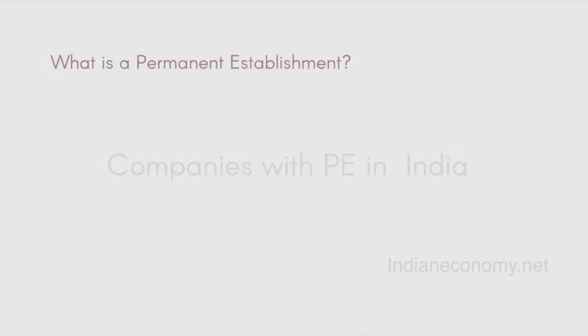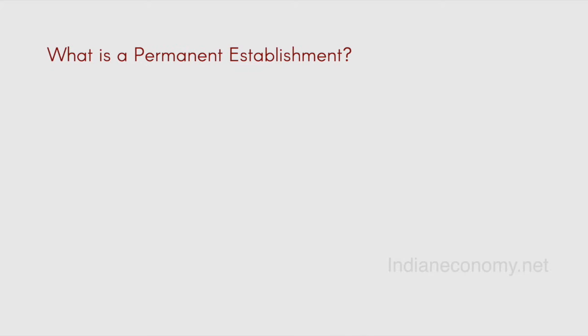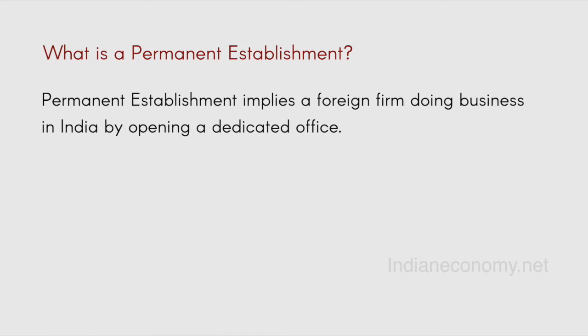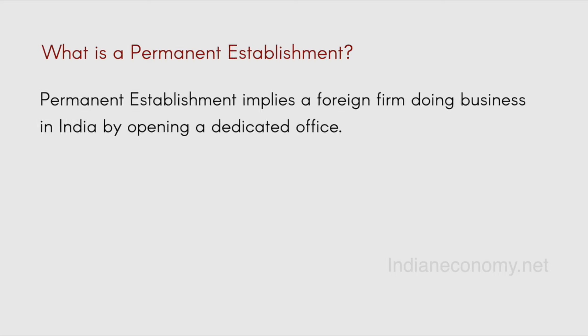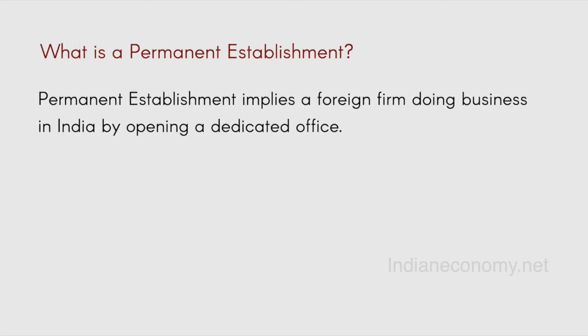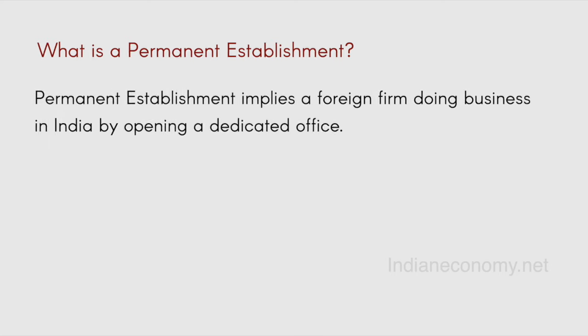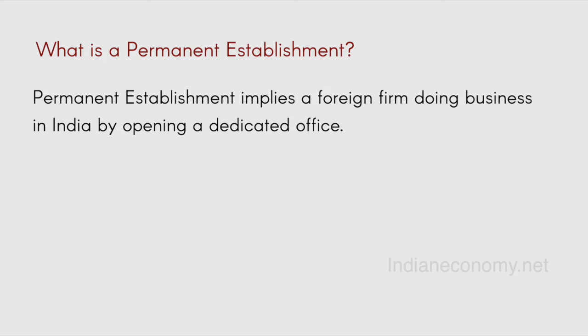Now, what is a permanent establishment? This is another concept that we have to understand from the examination angle. Permanent establishment implies a foreign firm doing business in India by operating a dedicated office. So a foreign firm operating in India starts a dedicated office for its working. That is called permanent establishment.